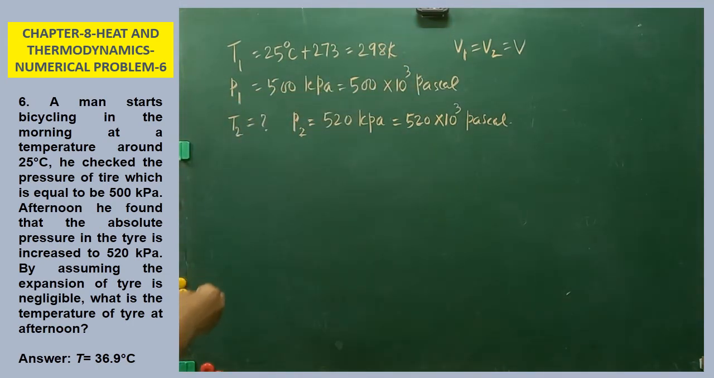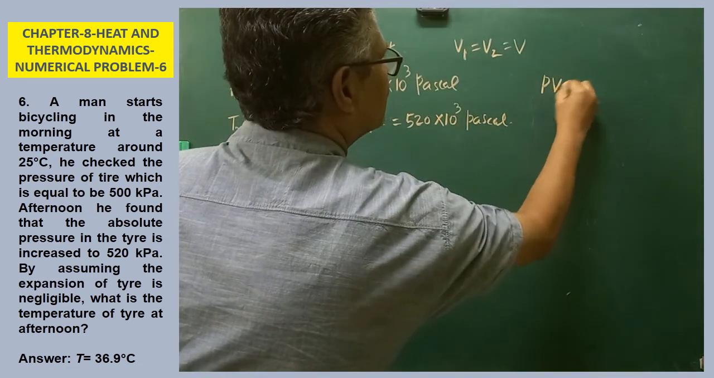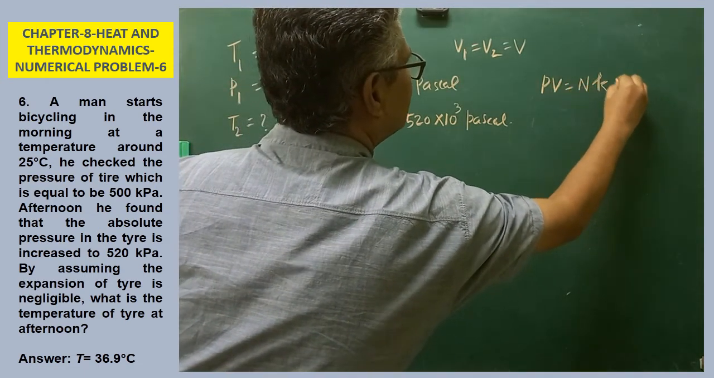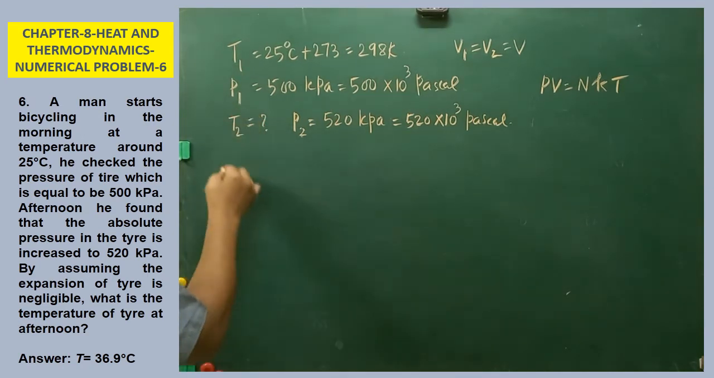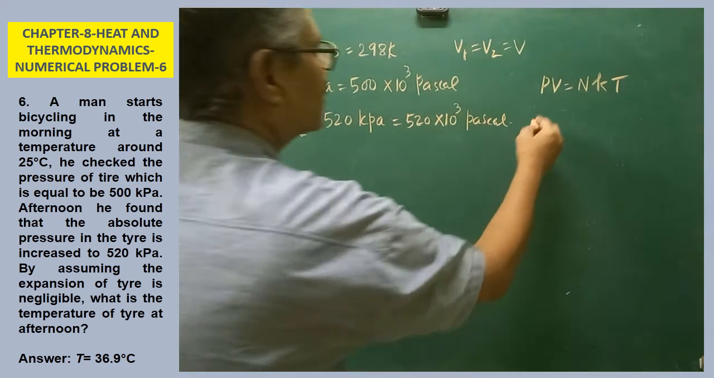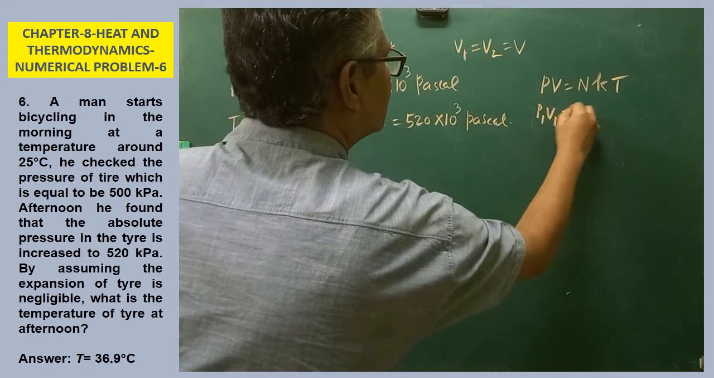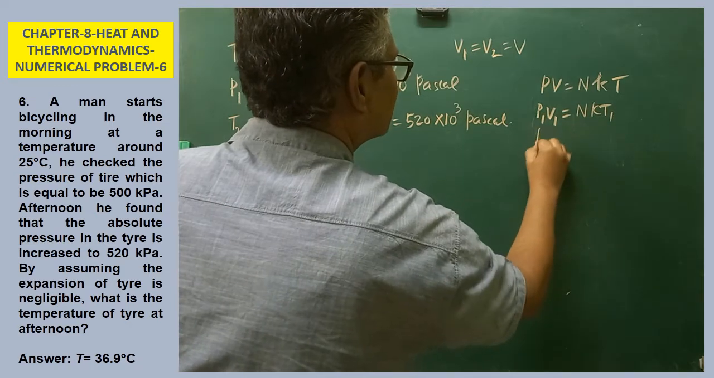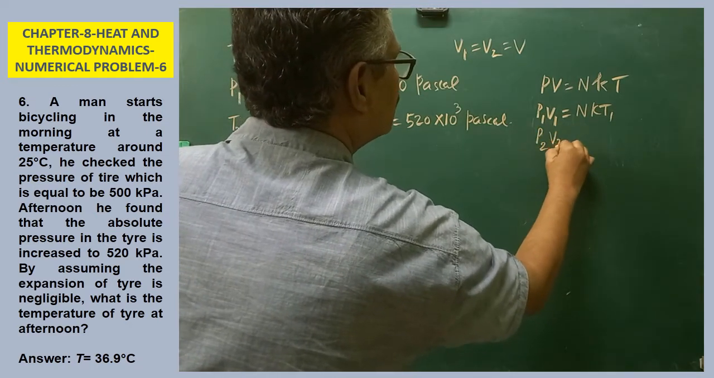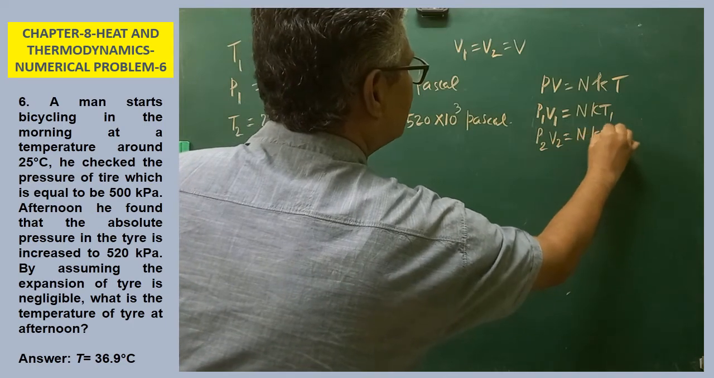We know the fundamental formula, PV is equal to NKT. So by using this simple expression, we are able to solve the problem. So we'll write the equations. For the morning, we can write one equation, and for the afternoon, we can write another equation. P1 V1 is equal to NK T1 for the morning. For the afternoon, P2 V2 is equal to NK T2.